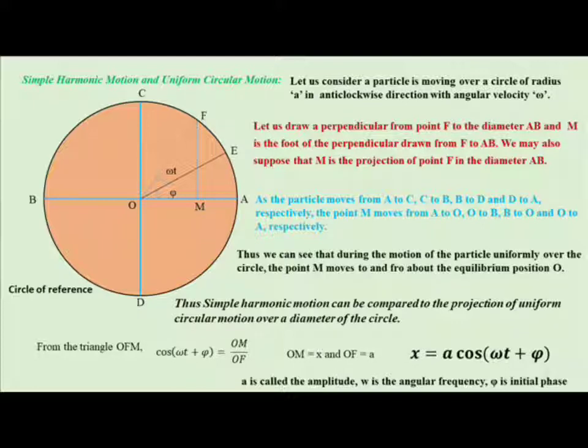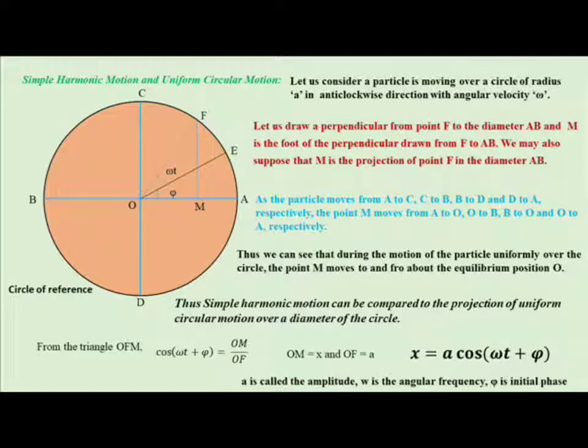First of all, the body is moving in the anti-clockwise direction, and it is rotating over the circular path A, C, B, D, again A. Now let us suppose the body is at a particular point F over the circle, and it is making an angle omega t plus phi with OA.